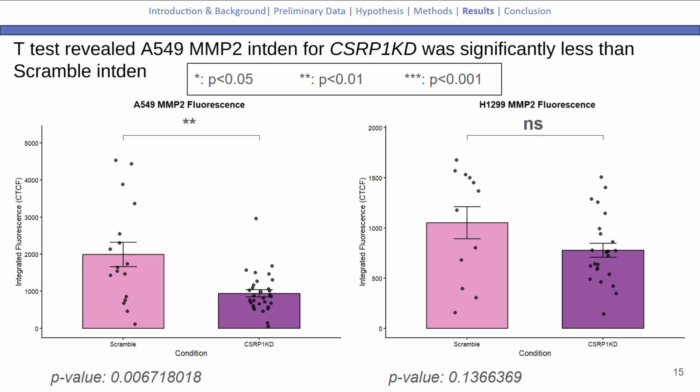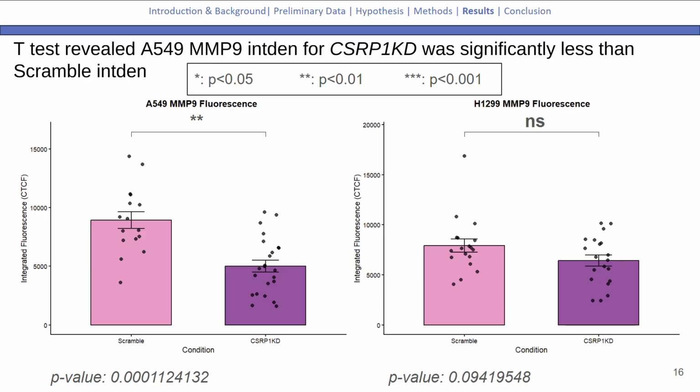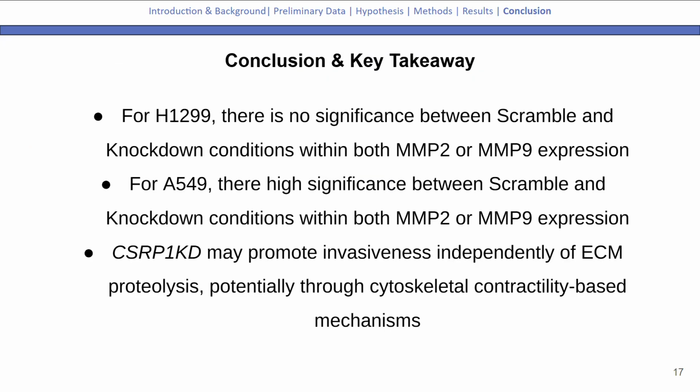Overall, we saw that for A549, CSRP1 knockdown had significantly less MMP2 expression compared to the control condition. Similar results were found for MMP9, with the knockdown having less MMP9 expression. And in conclusion, these results could suggest that CSRP1 knockdown may promote invasiveness independently of ECM proteolysis, potentially through cytoskeletal contractility-based mechanisms.